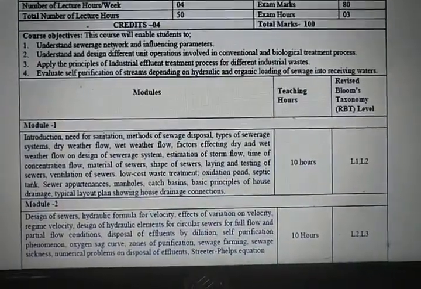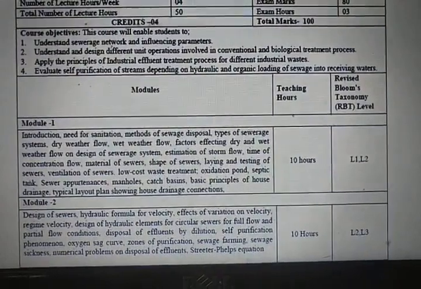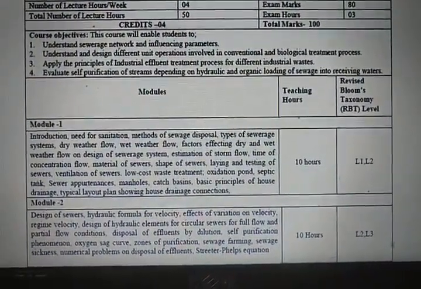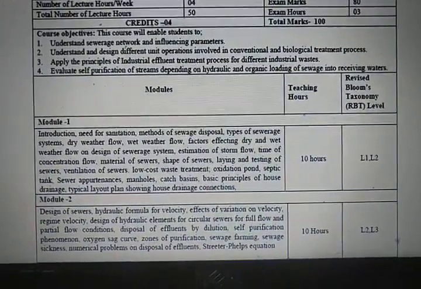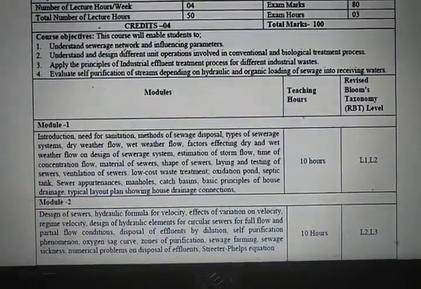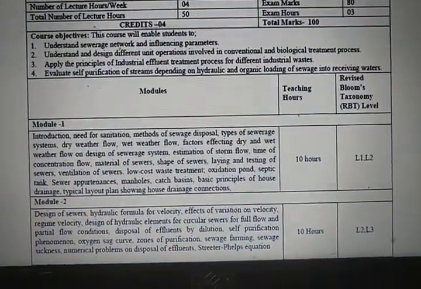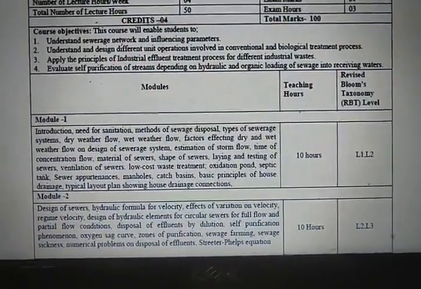We'll talk in detail about the impact of shape on the flow of sewage water, and the laying and testing of sewers. After completion of the sewerage network, we have to lay the pipelines according to appropriate gradients in order to maintain self cleansing and non-scouring velocities. So we will do the testing and laying.